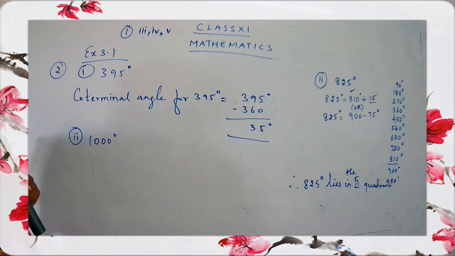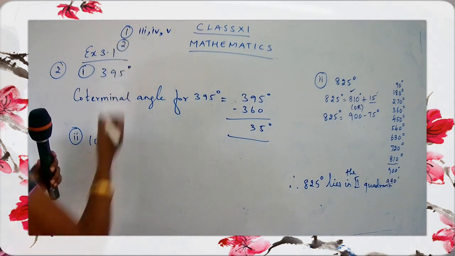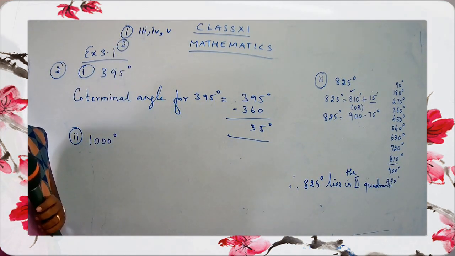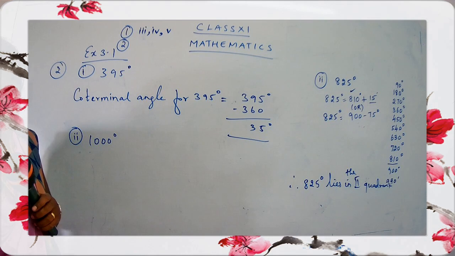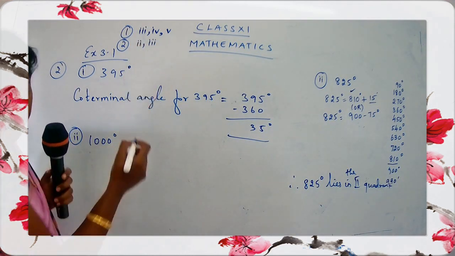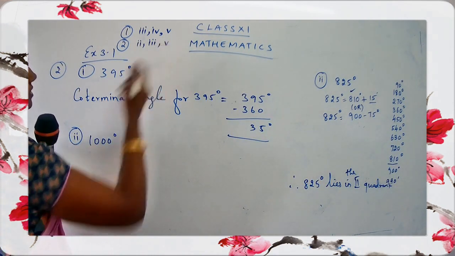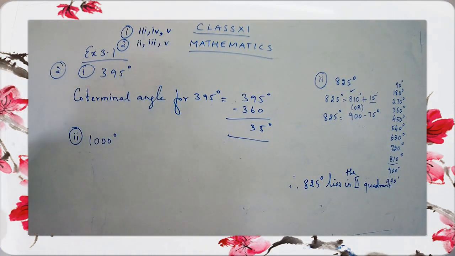So we are going to find out the coterminal angle for 1000 degree. This is not in your book, children. I am just giving you an extra question here because I want to give you the second and the third sum as homework. Just mark the homework questions. From question number 2, you are going to complete the second, third and fifth. The fourth I will do, you will do the fifth one.